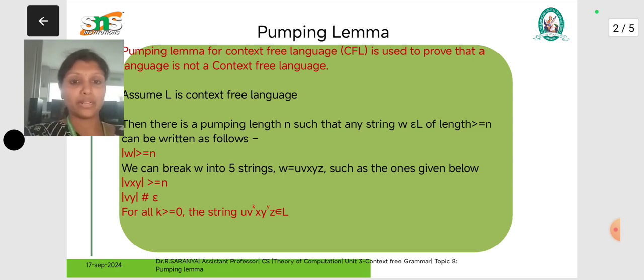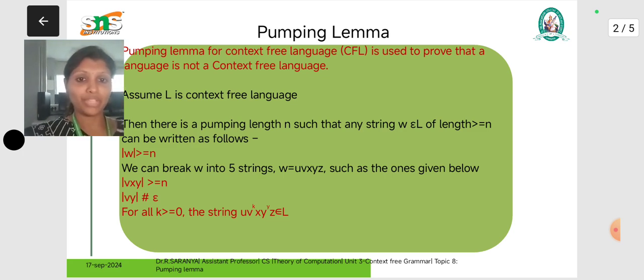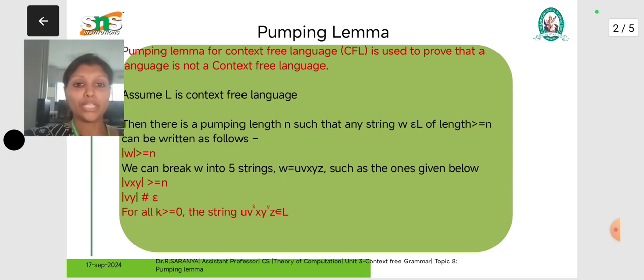The strings we consider are represented with the help of the string W. Then we break the string W into 5 strings: U, V, X, Y, Z. In that we put some conditions: the length of VXY is less than or equal to n, VY is not equal to epsilon, and for all k greater than or equal to 0, the string U V^k X Y^k Z is in the language. We check the string based on these conditions.